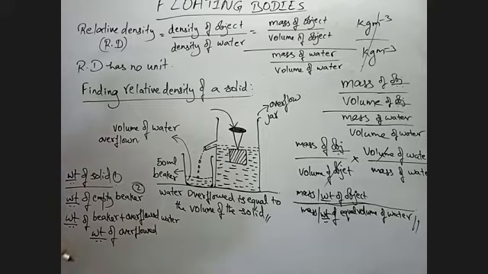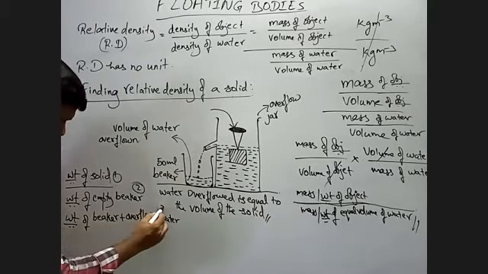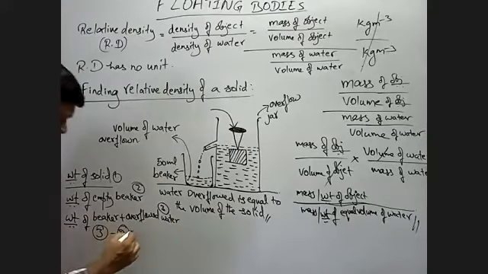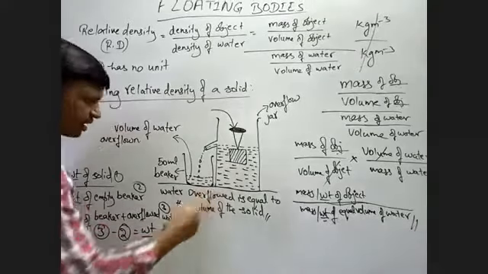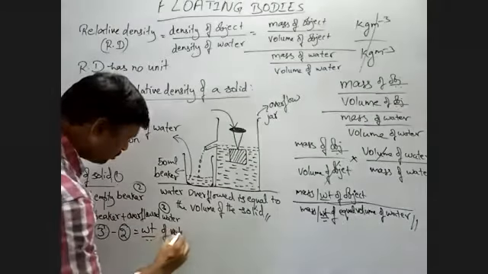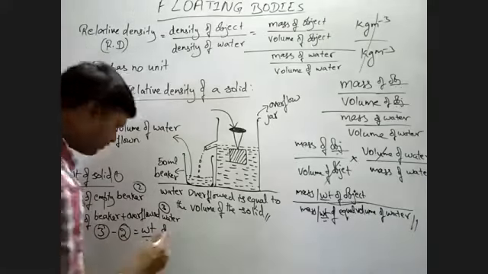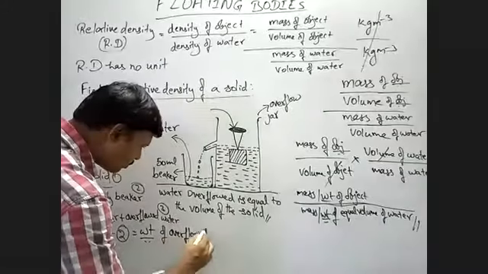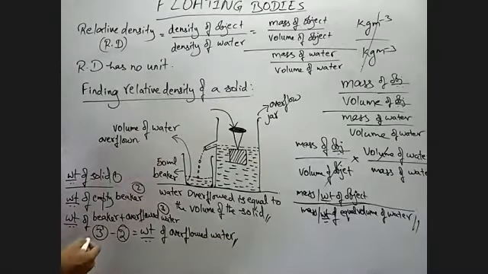So how will you get this weight of overflowed water? So this is third one. Okay. Now 3 minus 2. 3 minus 2. 3 means what? We give you the weight of overflowed water. Okay, finish. So now we can calculate.